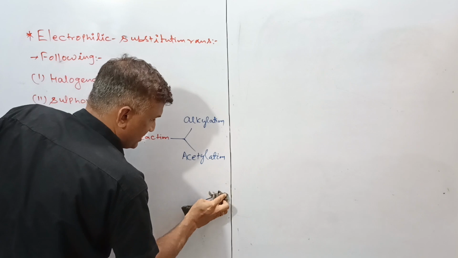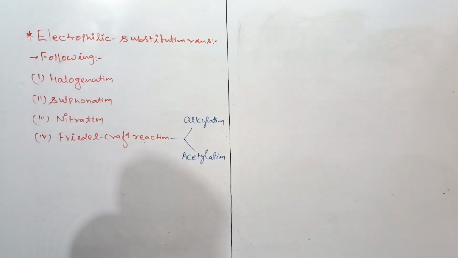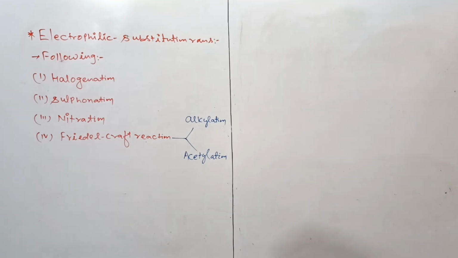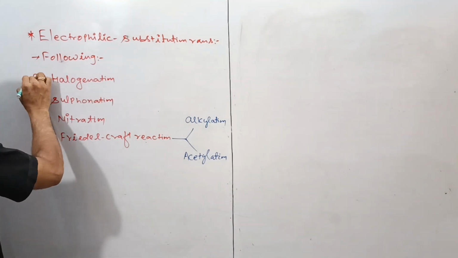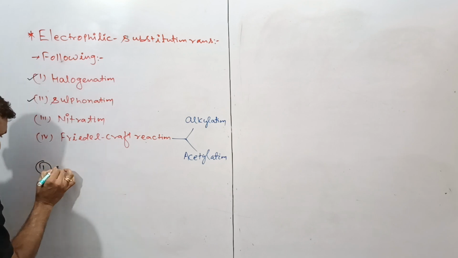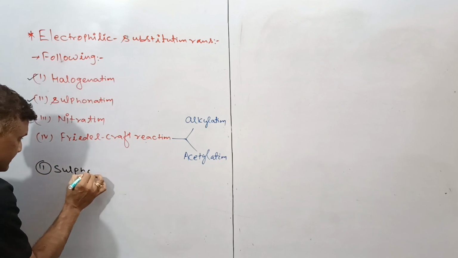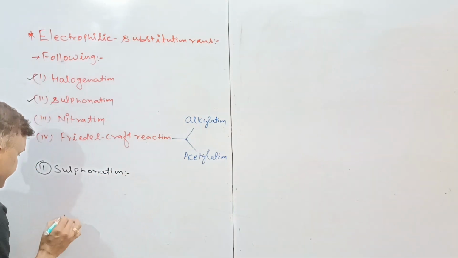So this was about the first part, halogenation. Now we'll go with the second part, that is sulfonation. What is the meaning of sulfonation? Sulfonation is the substitution of a sulfonic group.